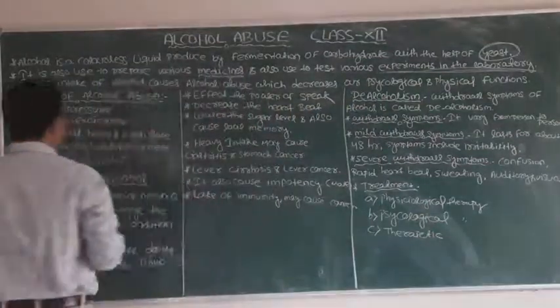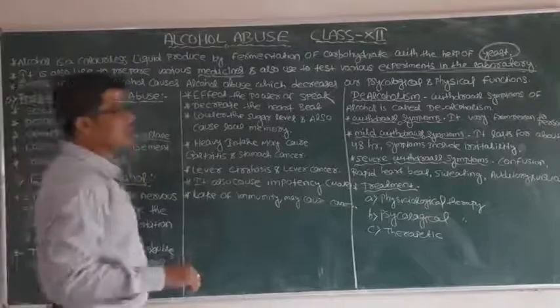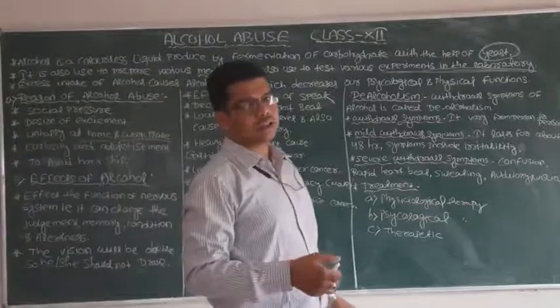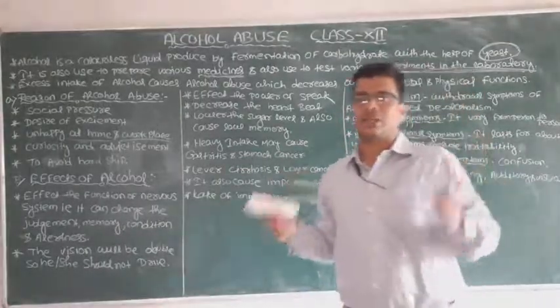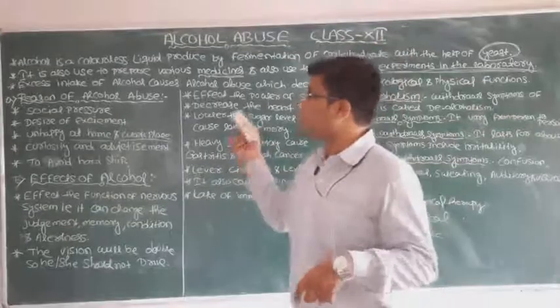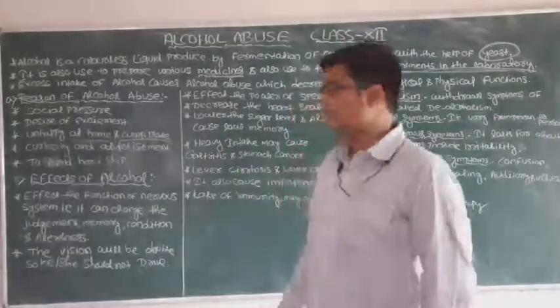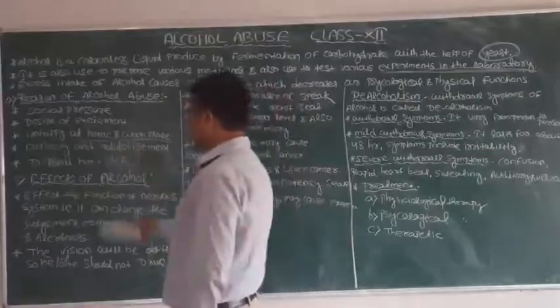Next, unhappy at home and workplace. If a person is unhappy at work or at home, and if they have some misunderstanding about a relationship, they take different types of alcohol, and it starts with taking alcohol. Next, curiosity and advertisement.